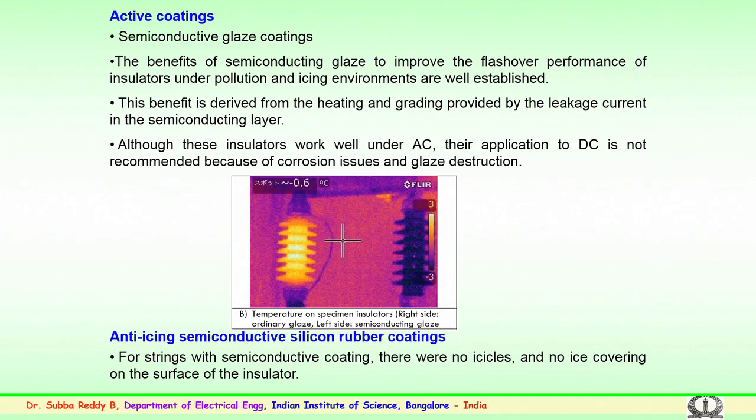The next is the anti-icing or semiconductive silicon rubber coatings for the insulator strings. With the semiconductive coating, this helps in the formation of no icicles and no ice covering on the surface of the insulator. So, these are also being tried for insulator strings, where semiconductive silicon rubber coatings help the performance of the insulators by not allowing the formation of ice on the surface.